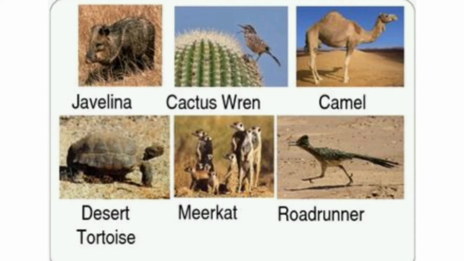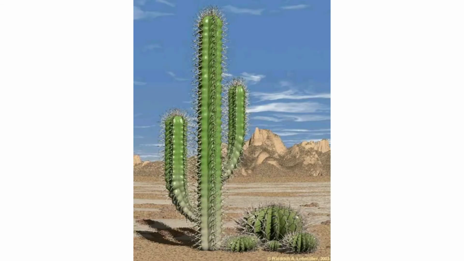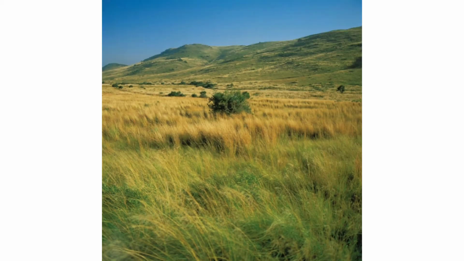They spend most of their time underground, which is cooler. Plants like cactus store a lot of water in their hollow stems. Which type of plant grows in the desert? Cactus plant. The next type of habitat is grasslands.